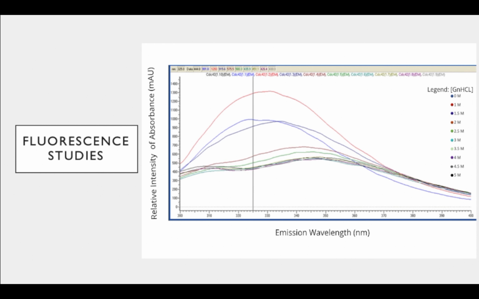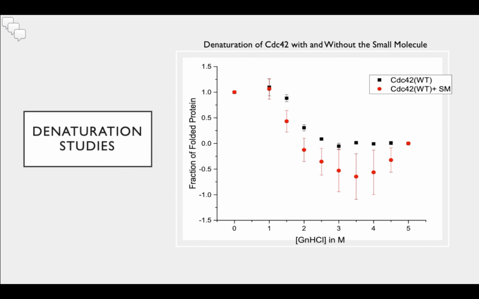We did these triplicates for CDC42 and T35A with and without the small molecule, and these are the results that we got. With increasing concentrations of our denaturant, guanidinium hydrochloride, we look at the fraction of folded protein. Our data assumes that at 0 molar denaturant, we have 100% of our protein folded, and at 5 molar, our protein is completely unfolded.